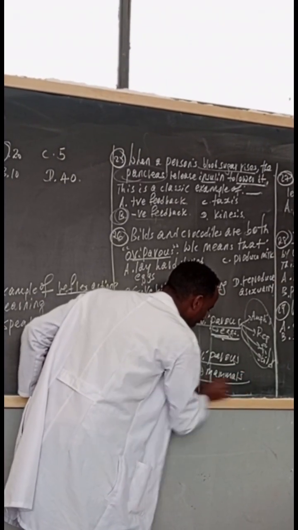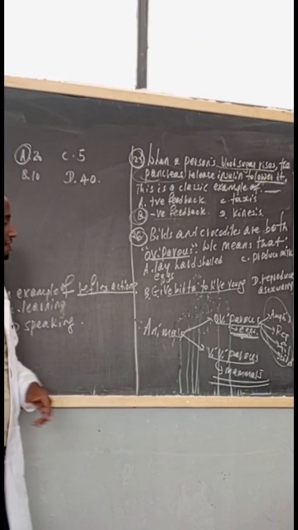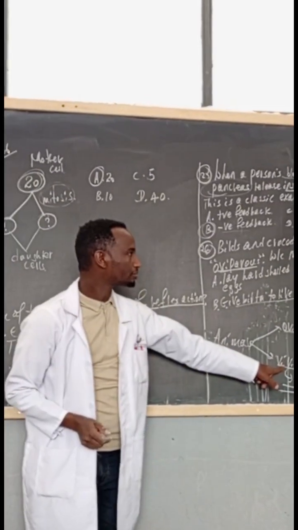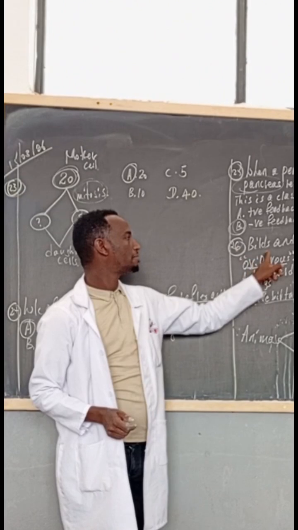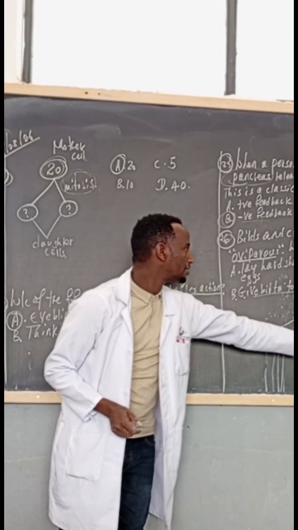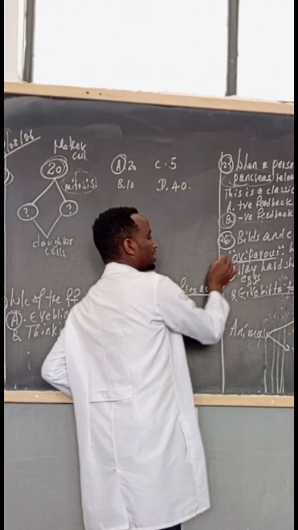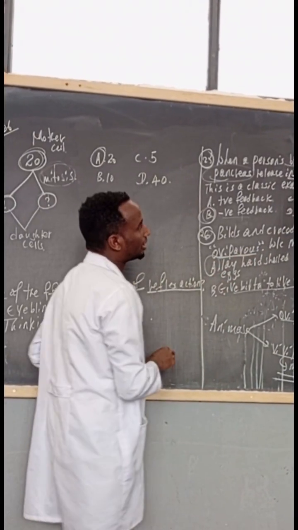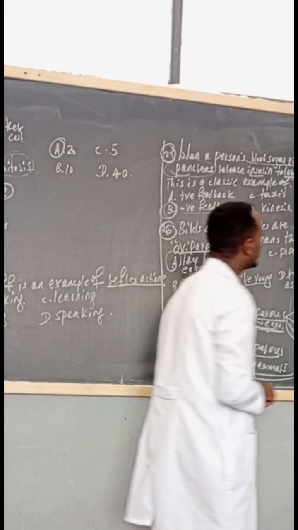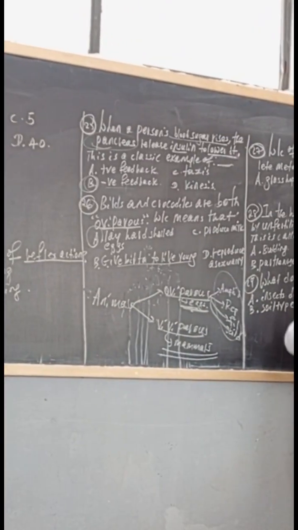Mammals are a good example of viviparous. So what's the answer for question number 26? Oviparous, egg-laying animals. So the answer is A. Lay hard-shelled eggs is the answer. Question number 27.